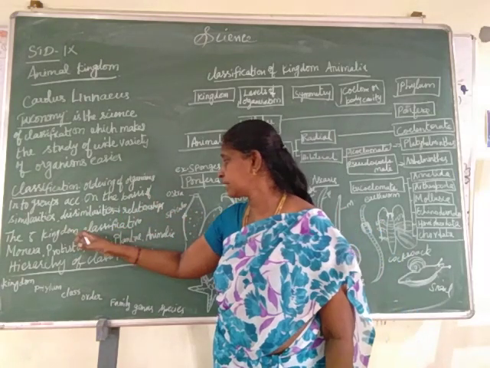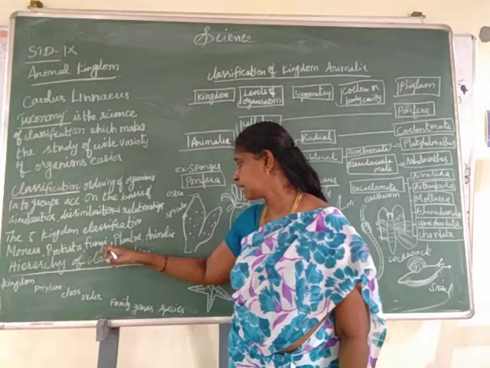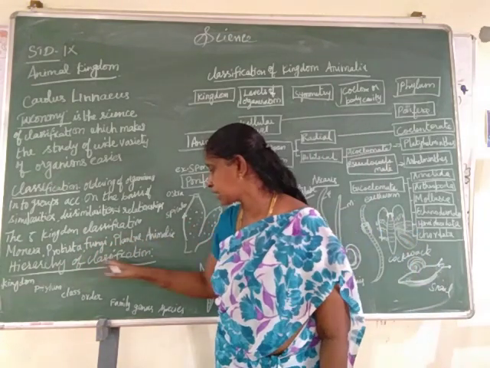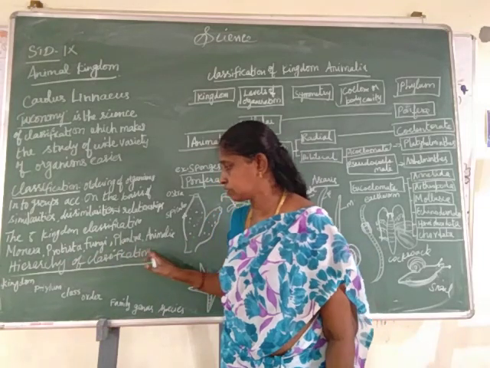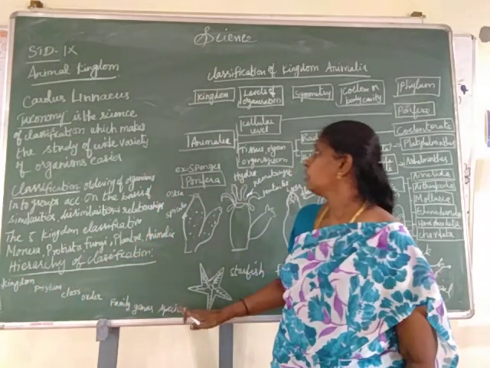He gave the five kingdom classification. They are Monera, Protista, Fungi, Plantae and Animalia. Next, the hierarchy of classification. In the hierarchy of classification, kingdom is the highest division and species is the lowest division.